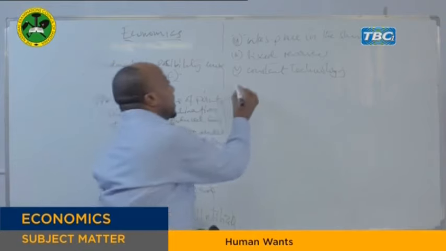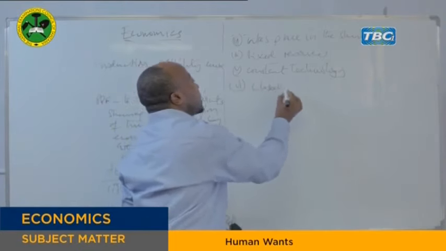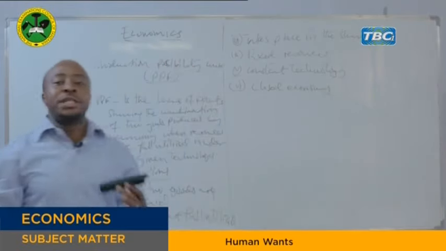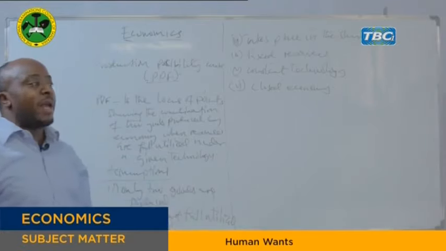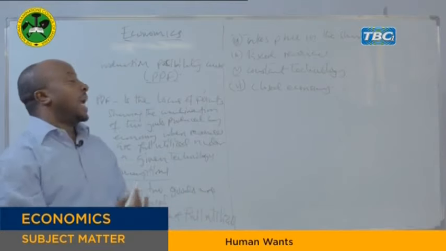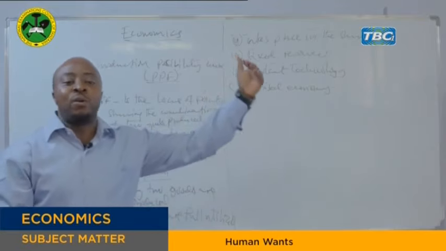And the last assumption is that production takes place in a closed economy. A closed economy means an economy which does not depend on international trade. There is no international trade in that economy. It depends on domestic production, with no interaction with other countries, because international trade can increase the supply of goods in the economy.